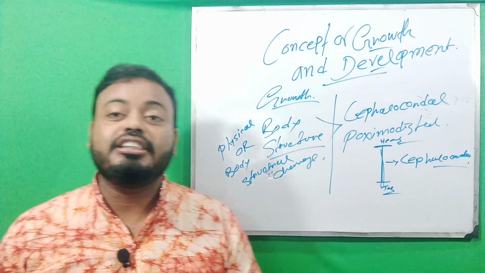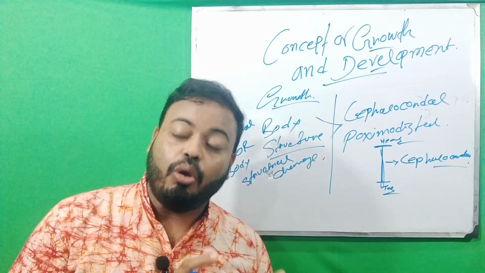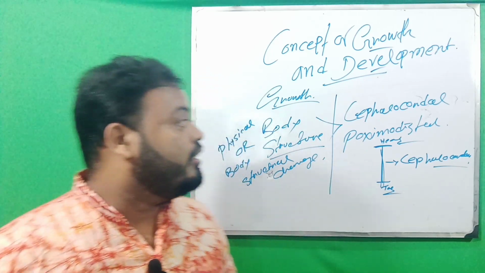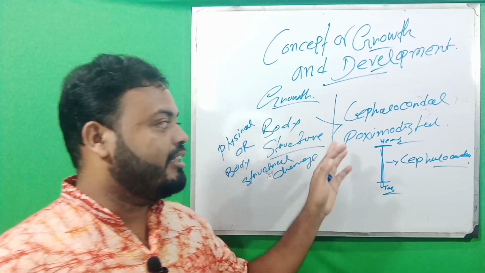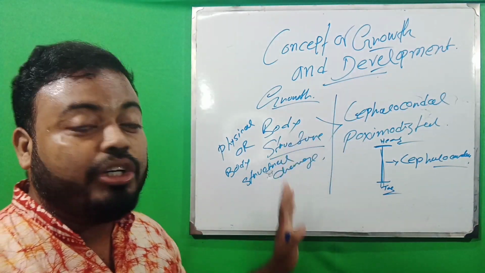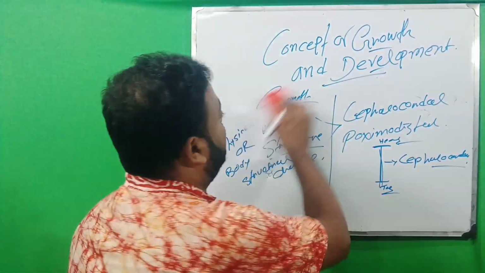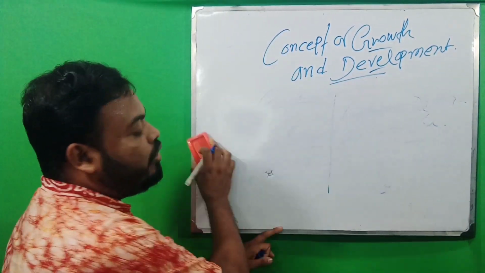And what is the proximodistal trend? Proximodistal is one kind of growth and it is an innate part of our body. So this is the concept of what growth is, and it is classified into proximodistal and cephalocaudal. Now we know about development. So we know about the concept of development.